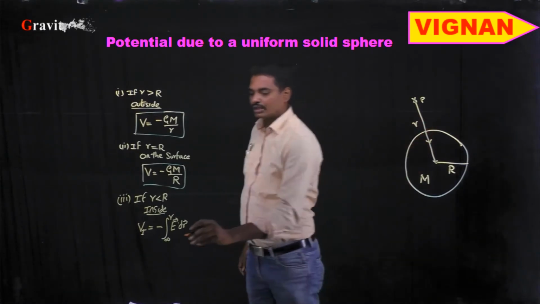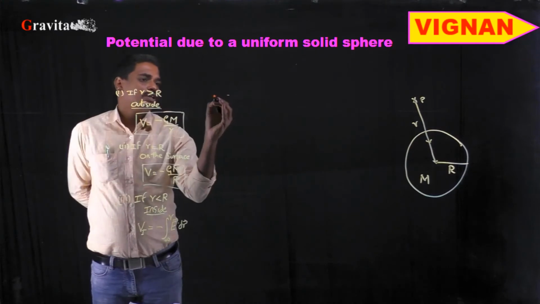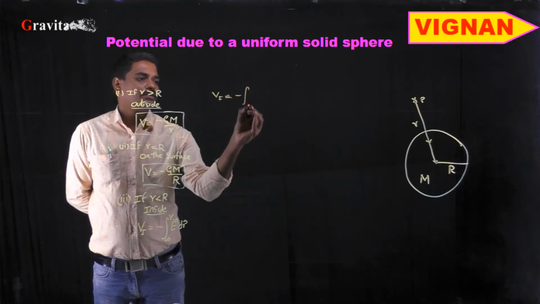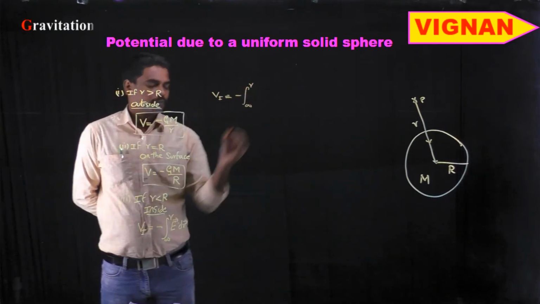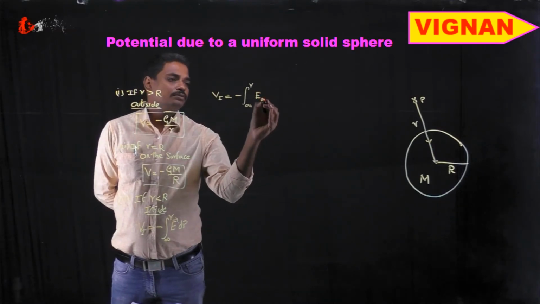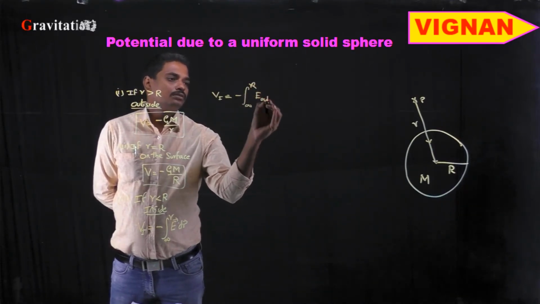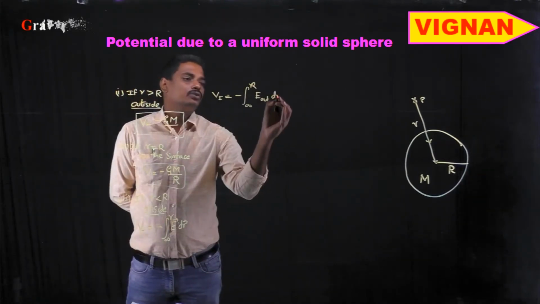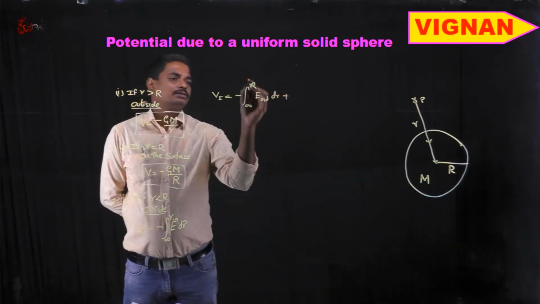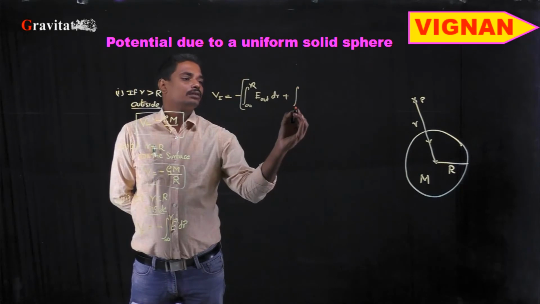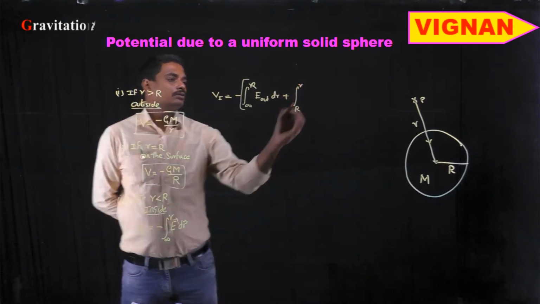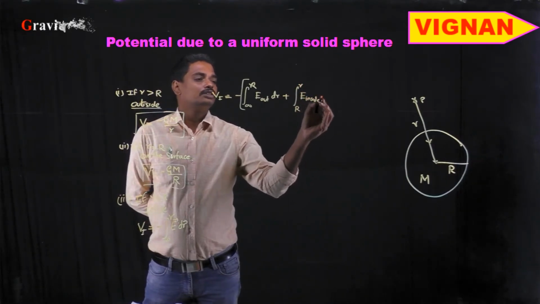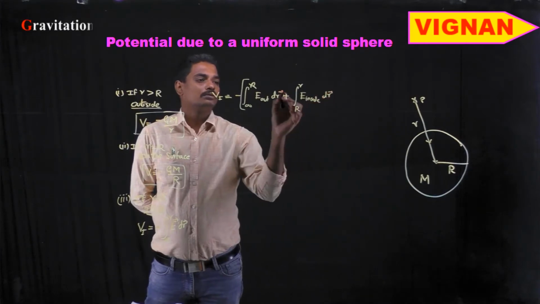So here we need to calculate from infinity to capital R, that is, up to the surface, and after that inside. So we can write this equation as V inside the solid sphere, Vi, is equal to minus integral from infinity to R of E outside, that is the strength of the gravitational field outside the solid sphere, into dr, plus integral from R to small r of the intensity of the gravitational field inside the solid sphere into dr bar.